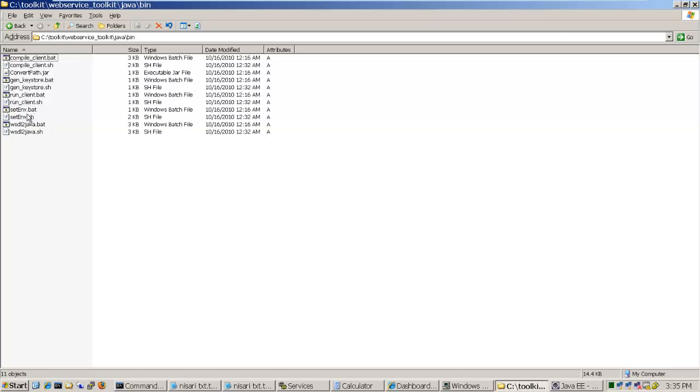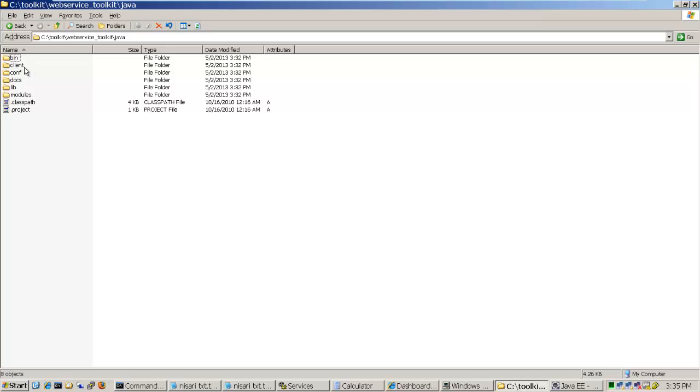So once you set up everything in Eclipse, you will be able to customize these command files, and you'll be able to call the Java web services directly from the command prompt after copying it to any server you want to deploy into. And that's about bin directory.